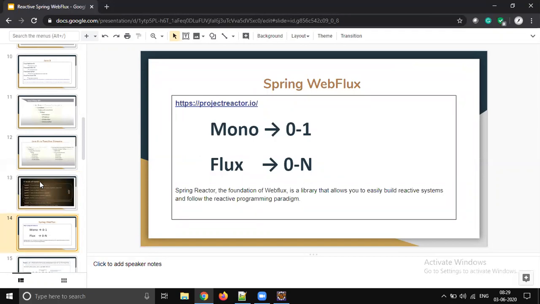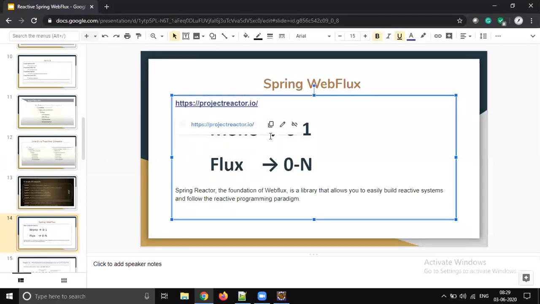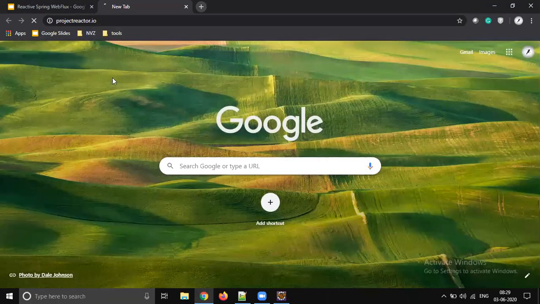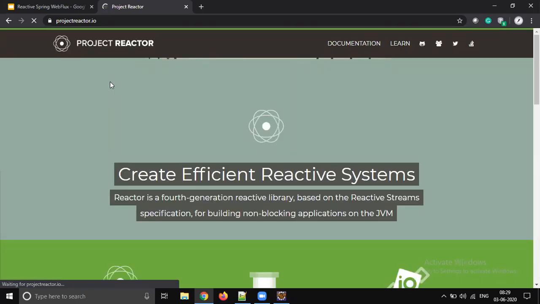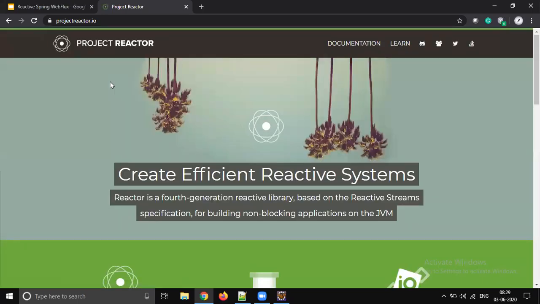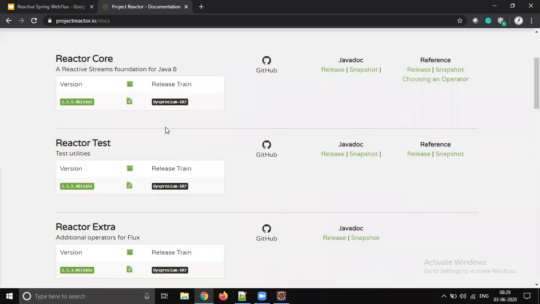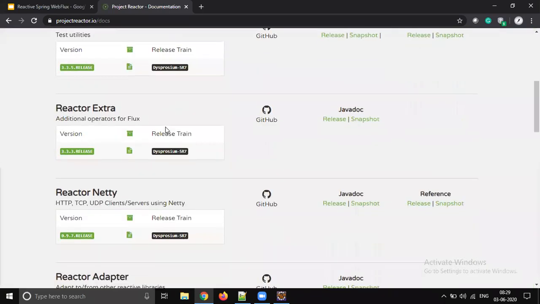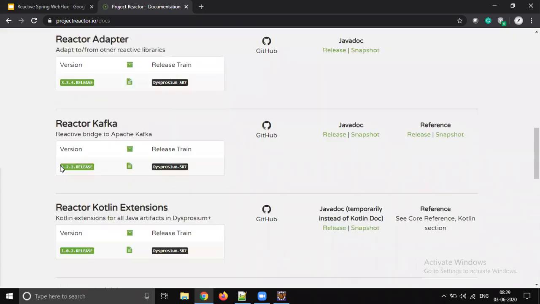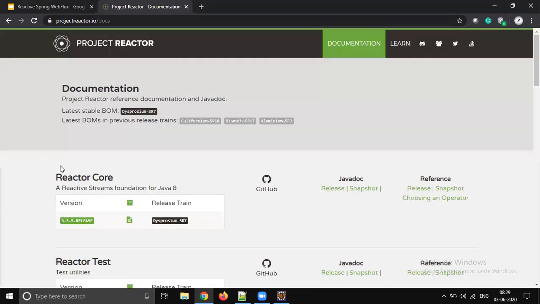As part of the Spring journey, we are going to learn Project Reactor. It's a completely different project from Spring. It won't be listed on Spring.io because it is a community edition, not fully by Spring. That is the reason a separate project was created. And there are many modules in this project: Reactor Core, Reactor Test, Reactor Extra, Reactor Netty, adapters, right? So there are many layers.